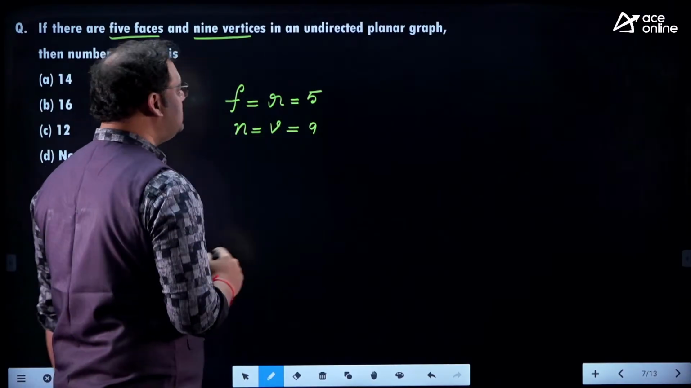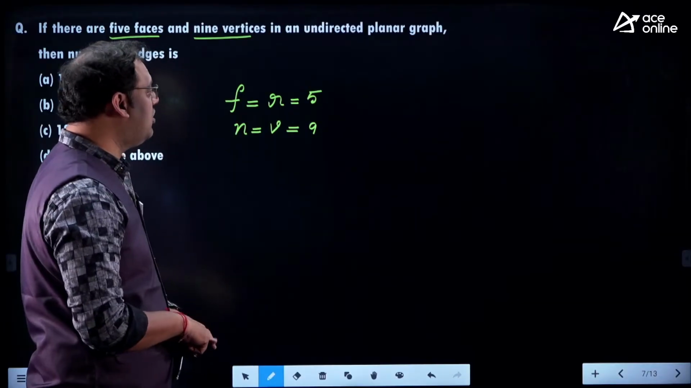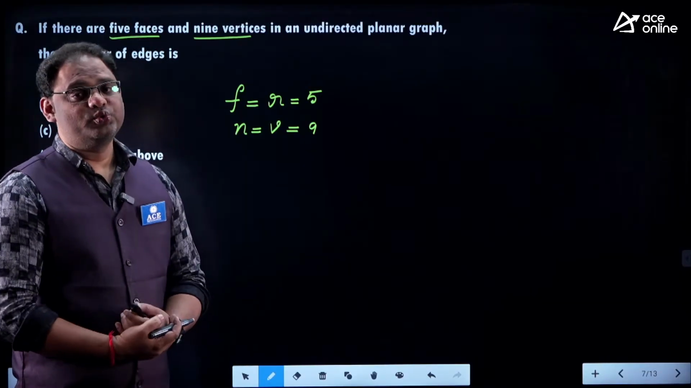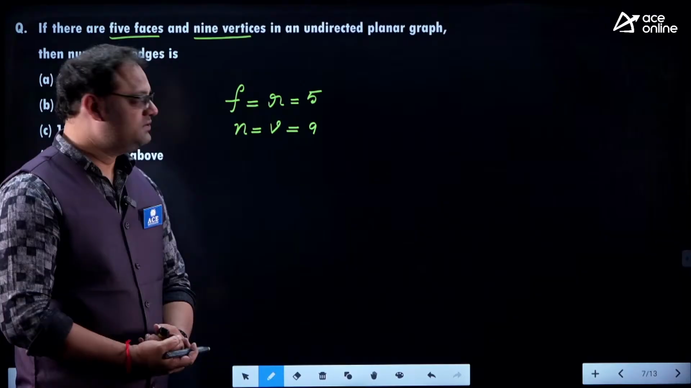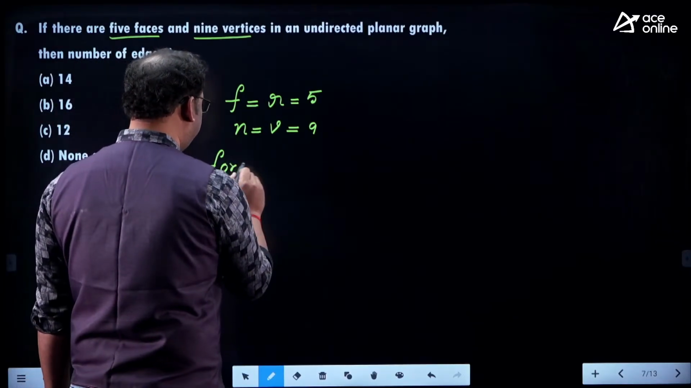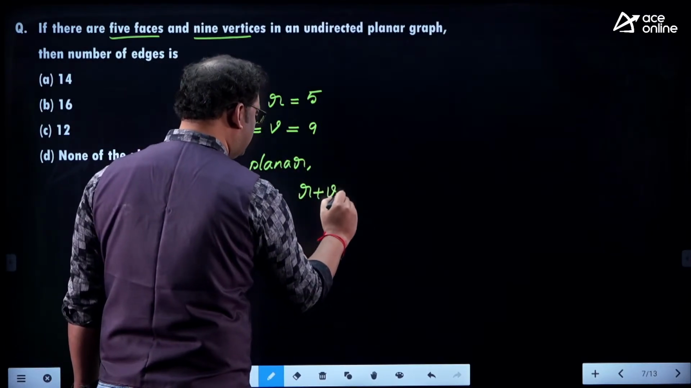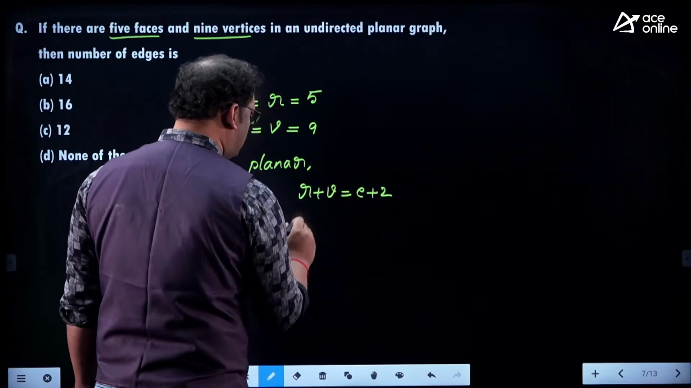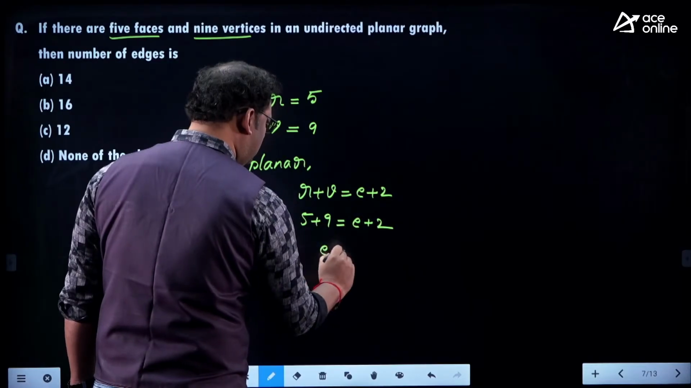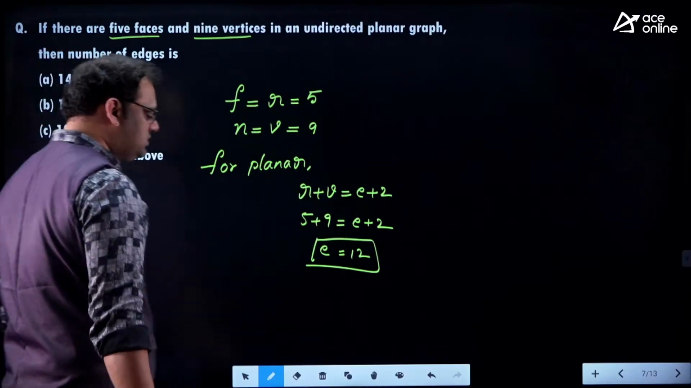It's given a planar graph, the graph without any cross edges. Cross edges are not allowed. Then only can the graph divide the 2-dimensional plane into a number of bounded regions, right? Yes, sir, the given graph is a planar one. For a planar graph, we can write R plus V equals E plus 2. R refers to 5 plus 9, that is E plus 2, so E is 12. Number of edges is 12. That is the correct answer.